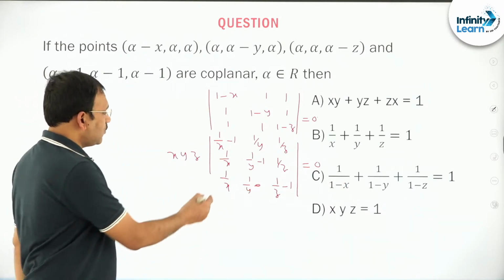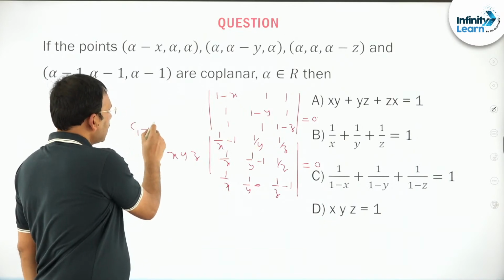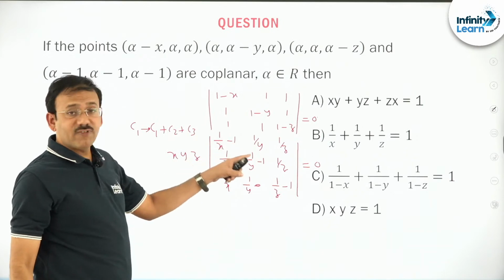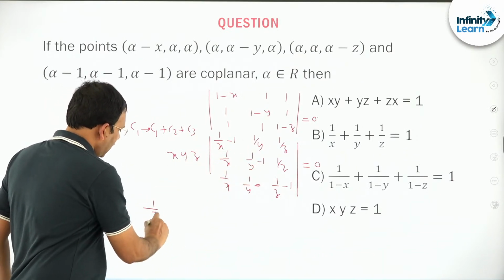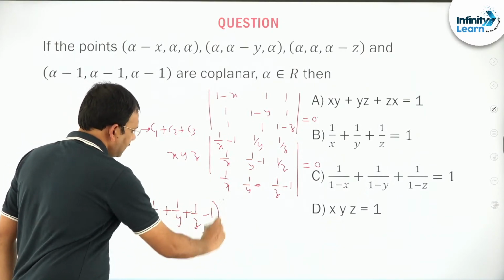Now friends, what you can see, you just add column 1 as column 1 plus column 2 plus column 3, so that 1 by x plus 1 by y plus 1 by z minus 1 is common at each and every place, right.